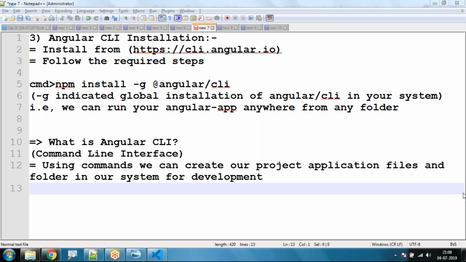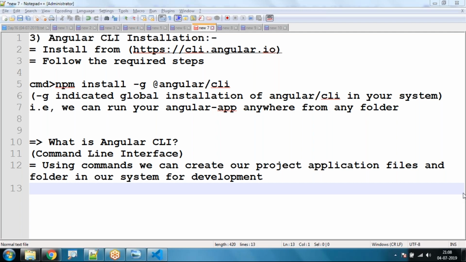Right, so using these commands, we can create our application, project, folders and files in our system for development. For example, we have NetBeans, Eclipse and Visual Studio Code, where we have a completely GUI format.